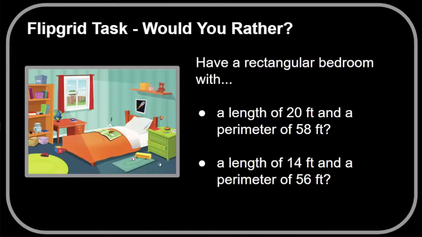Thank you for watching. The next challenge included a discussion on whether you would rather have a rectangular bedroom with a length of 20 feet and a perimeter of 58 feet, or a length of 14 feet and a perimeter of 56 feet. Even teachers joined in on the conversation.